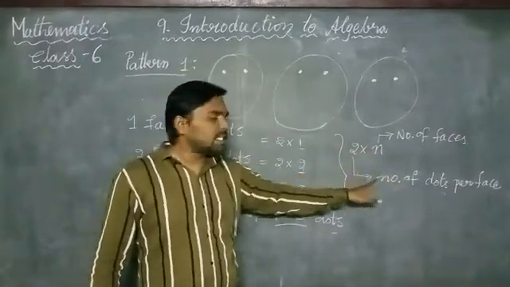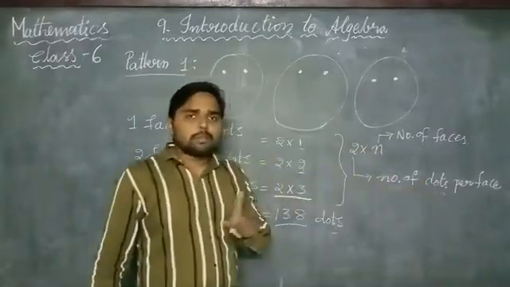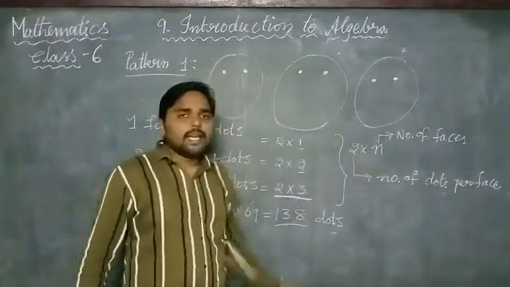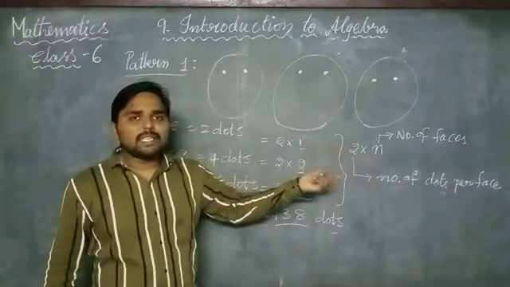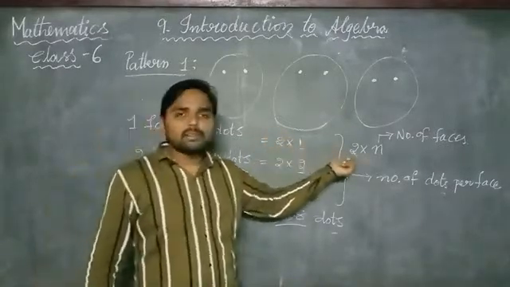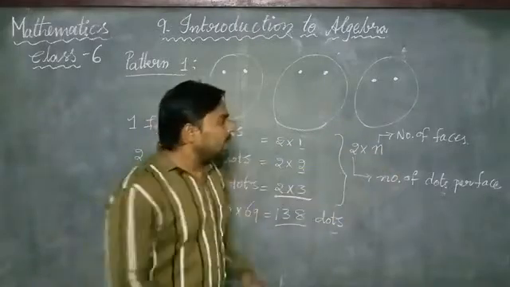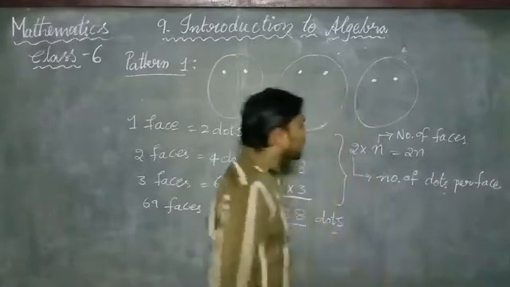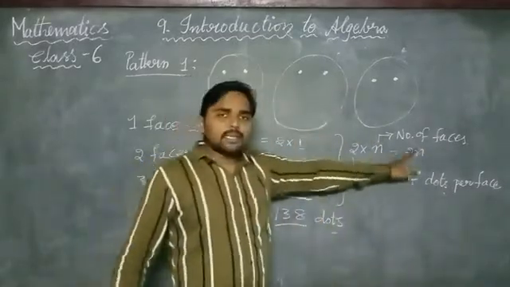Here 2 represents the number of dots per one face, and n represents the number of faces. In this way, we are representing this concept as an algebraic expression. It can also be written as 2n.